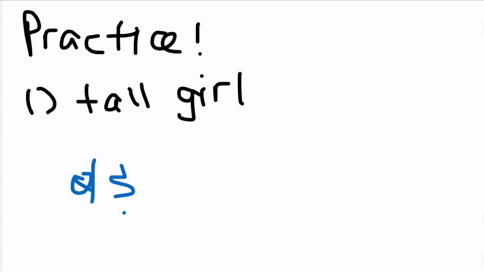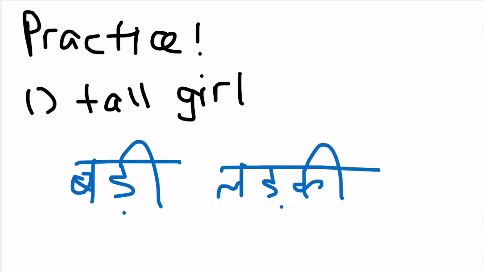So let's do some practice. Number 1, we can look at the words tall girl. I'll give you a little bit of time to figure that out, and let's see what you guys get. Okay, so you should have gotten badi ladki. You wouldn't say lambi ladki. Lambi means long, so it's not like the girl is necessarily long, she's tall, so you say badi ladki, because girl is feminine singular.